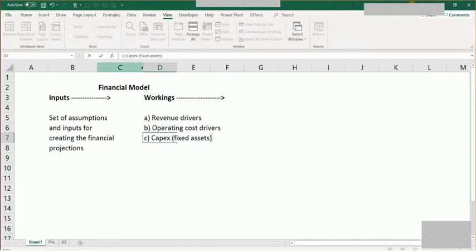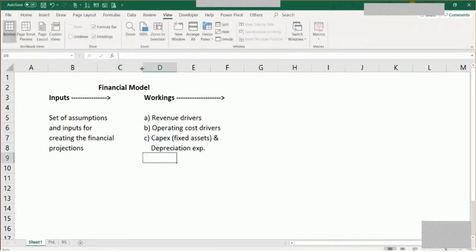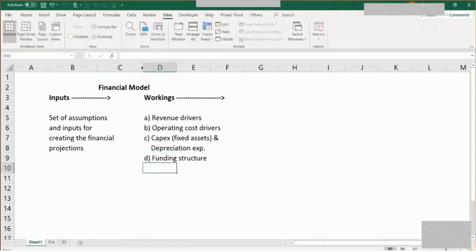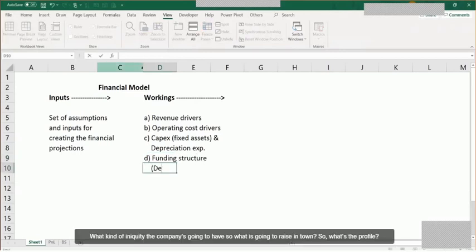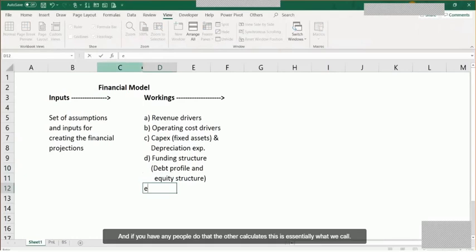And it would also help us figure out what is the depreciation expense for a company. Then we cover the funding structure as to what kind of debt and equity the company is going to have. So what proportion it is going to raise in terms of debt. So what's the debt profile and equity structure. And if you have any other computation, you could do that as well. Any other calculation. So this is essentially what we cover in the working part.